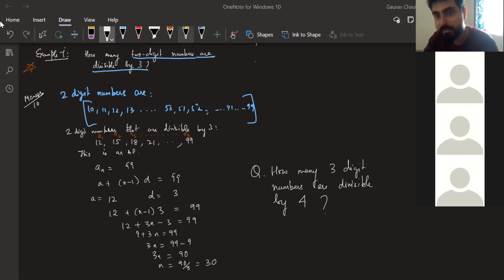Answers to be sent privately, guys. Question worth 5 points, actually 10 points if you send first. How many three-digit numbers are divisible by 4?